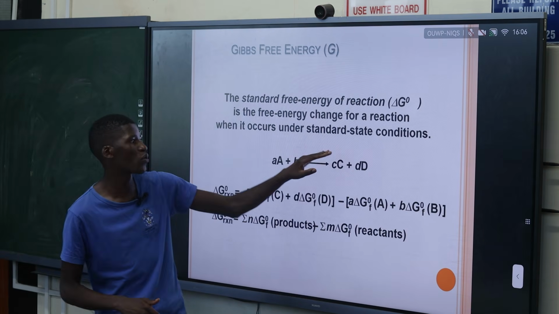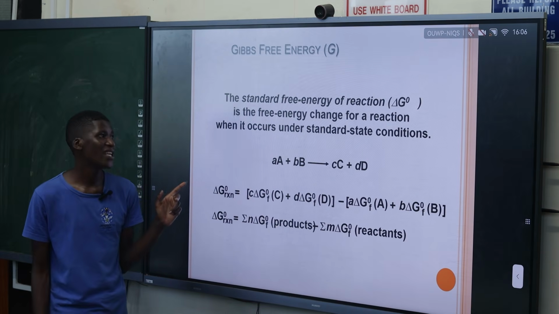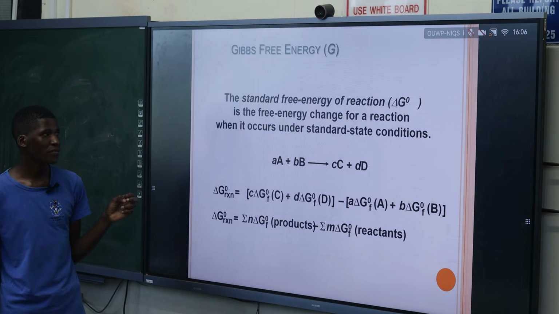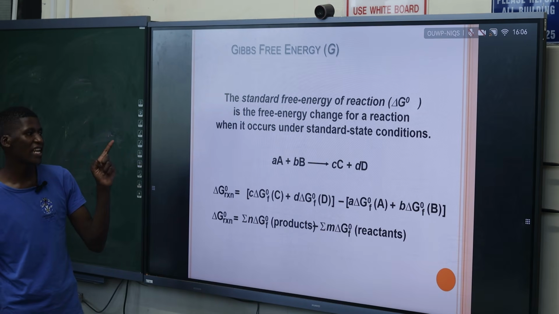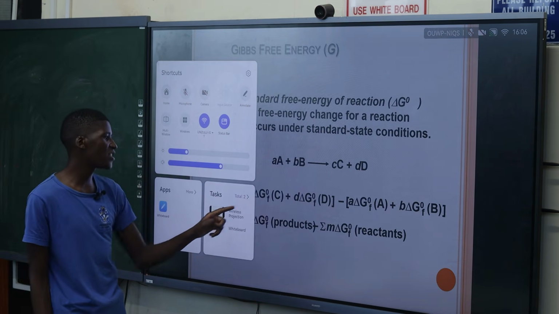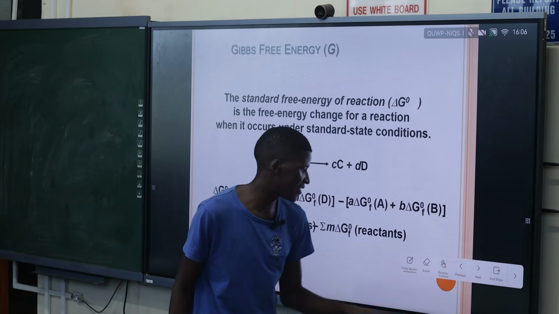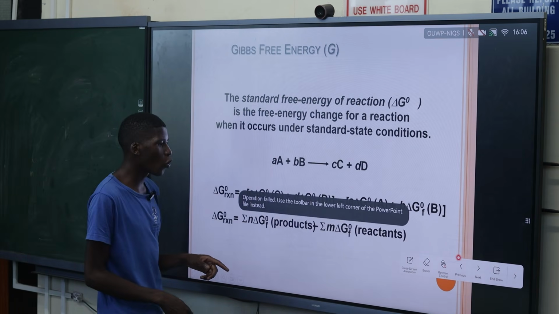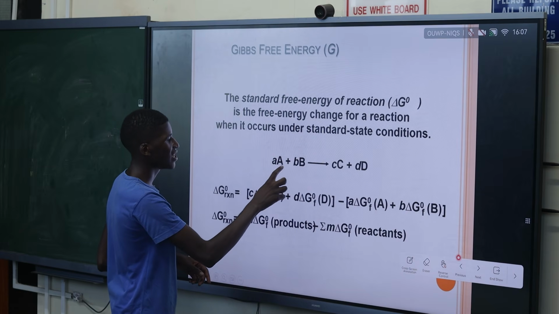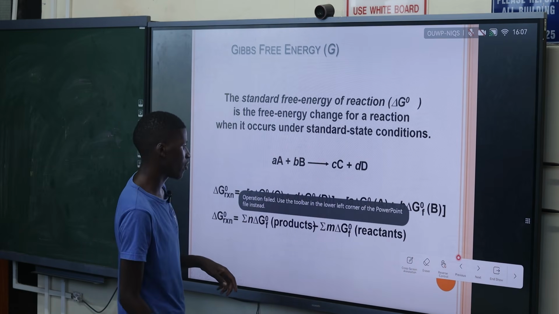So during our standard conditions, that change in the Gibbs energy is the standard free energy. So it's known as the standard free energy of the reaction. And how do you calculate the standard free energy of the reaction? To be able to calculate that, you need to know each and every element we have here.